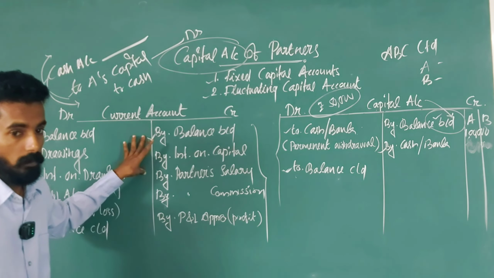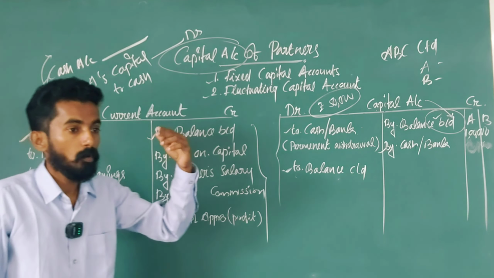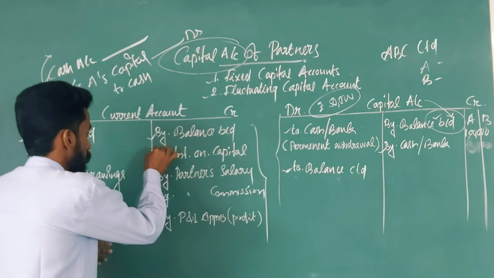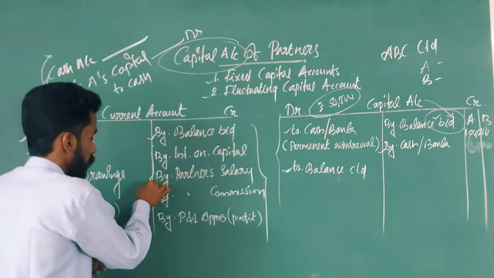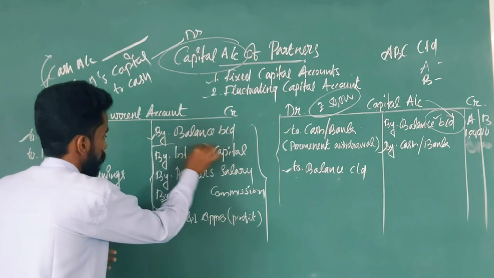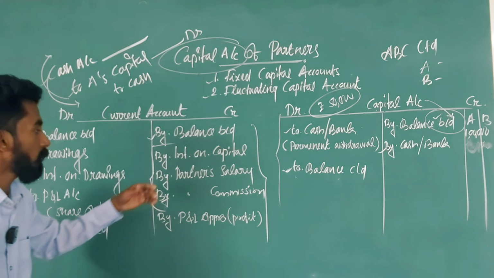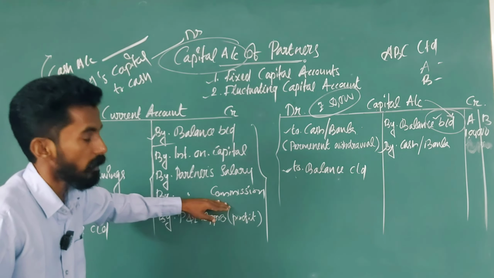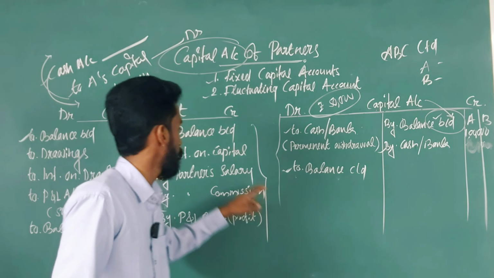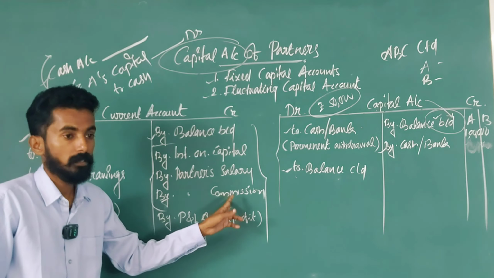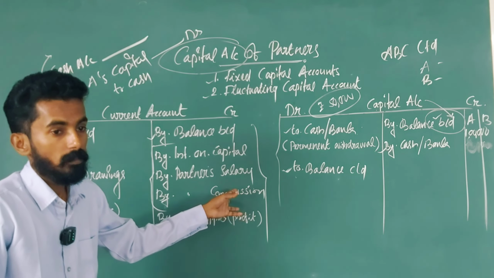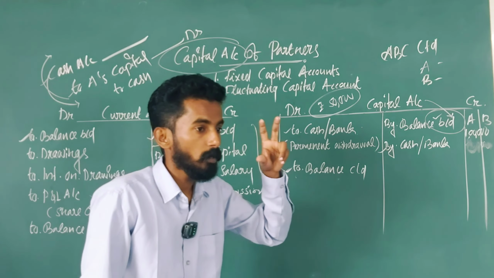So, the second postings. Yesterday we already discussed three points: interest on capital, partners' salary and commission. What are the opening journal entries of these three, and what are the closing journal entries of interest on capital, salary and commission? What is the opening journal entry for interest on capital?